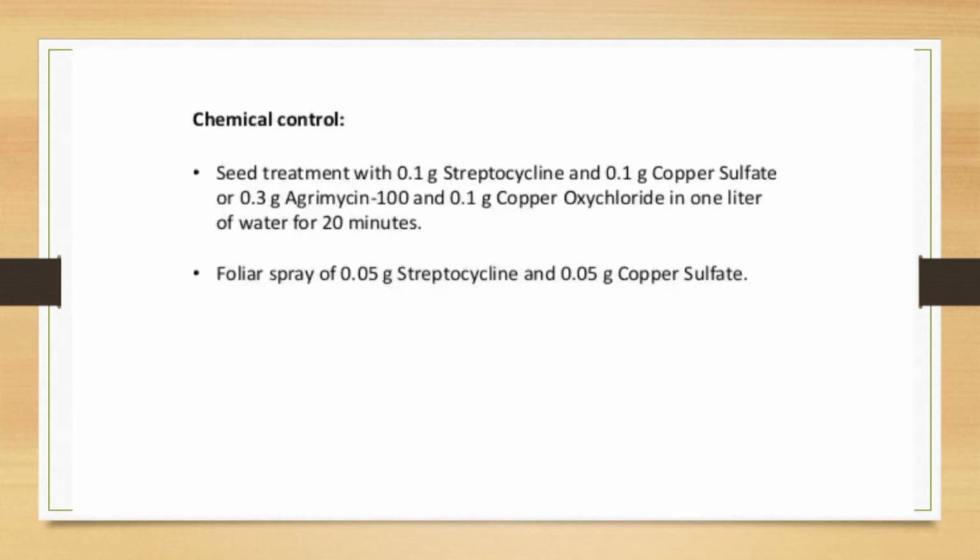So let me see the chemical control. Seed treatment with 0.1 gram streptocycline and 0.1 gram copper sulfate, or 0.3 gram Agrimycin 100 and 0.1 gram copper oxychloride, in 1 liter of water for 20 minutes. Foliar spray of 0.05 gram streptocycline and 0.05 gram copper sulfate.